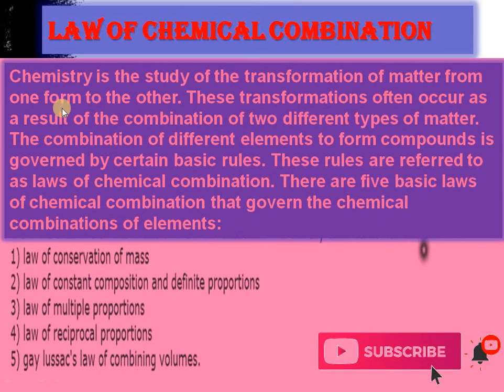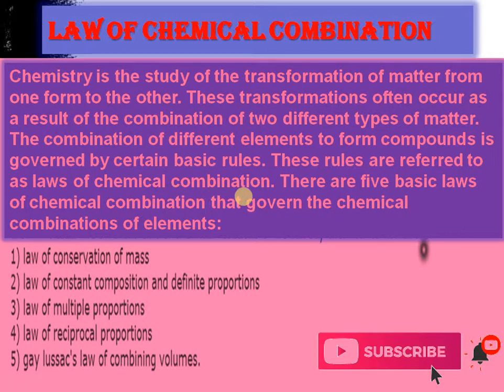So we can say that chemistry is the study of the transition of matter from one form to another. These transformations often occur as a result of the combination of two different types of matter. The combination of different elements to form compounds is governed by certain basic rules, and these rules are referred to as the laws of chemical combination.